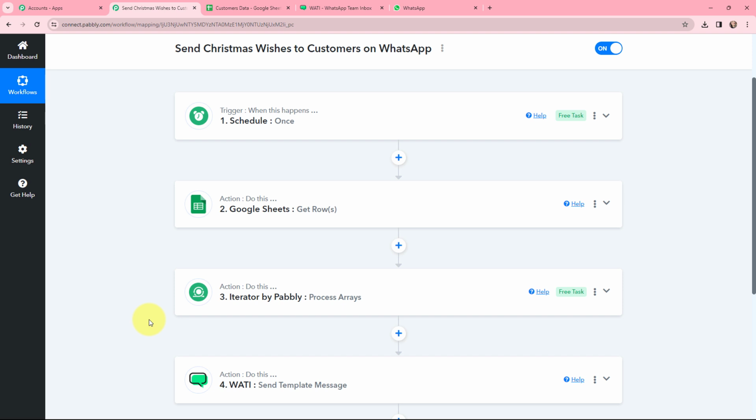By using Schedule by Pabbly, I have scheduled that this automated WhatsApp message should be sent on Christmas, and I'm getting the details of my customers from my Google Sheets where I have added the customer data. Then by using Iterator by Pabbly, I'm going to process the arrays, and then by using Wati, I'm going to send an automated WhatsApp message to my customers on Christmas. So guys, wish you a Merry Christmas.